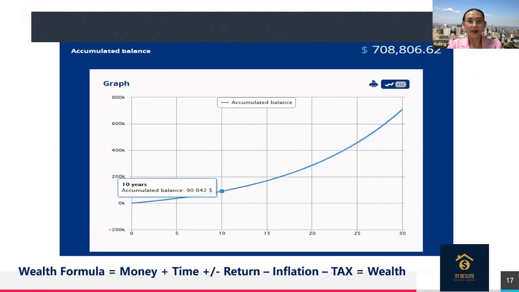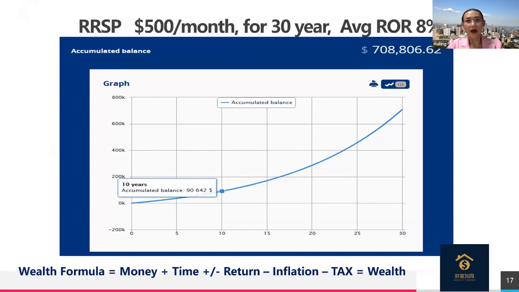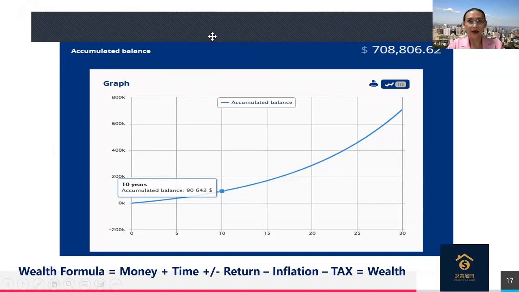And then we'll say, well, how can we grow our RSP, our retirement portfolio? Let's say this person is very disciplined. Every month, he puts $500 into RSP. He continues to do this for the next 30 years, and the average rate of return is 8%.